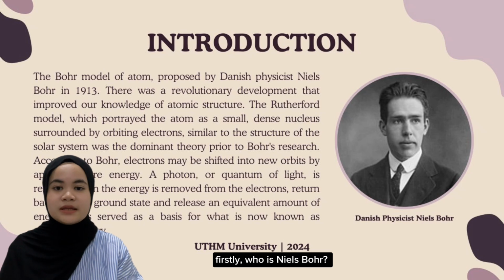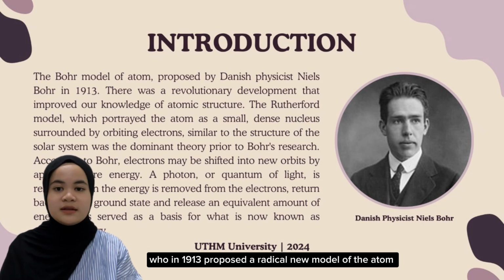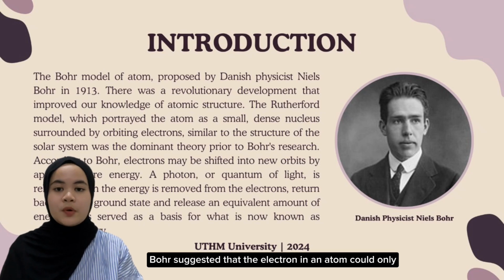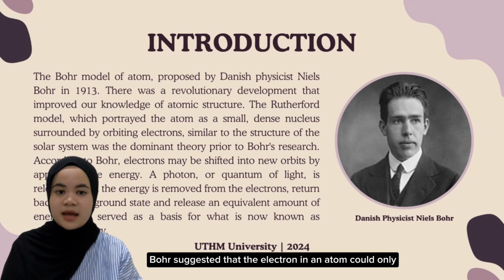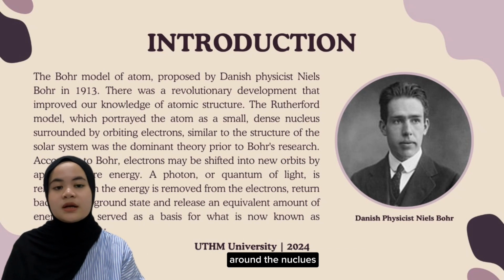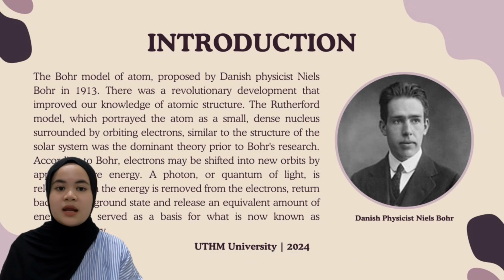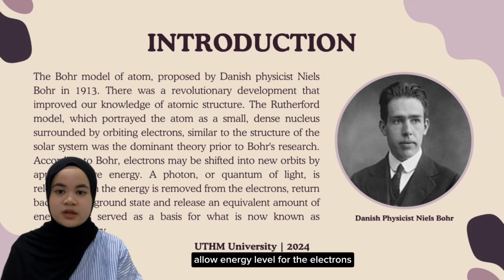Firstly, who is Niels Bohr? Niels Bohr is a young Danish physicist who in 1930 proposed a radical new model of the atom. Bohr suggested that the electron in an atom could only exist in certain fixed or stationary orbit around the nucleus. This orbit corresponded to specific allowed energy level for the electron.